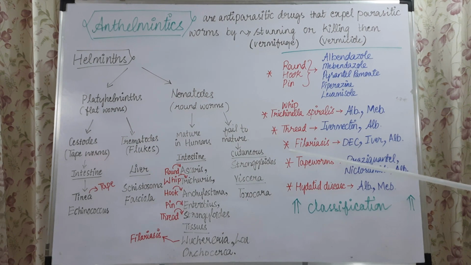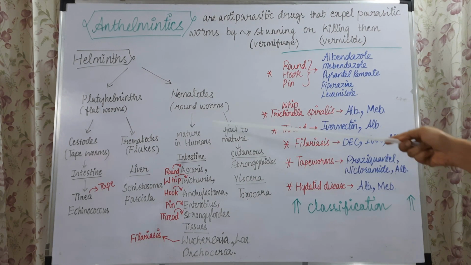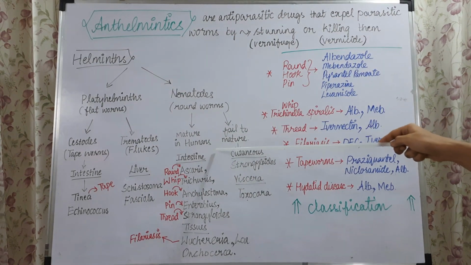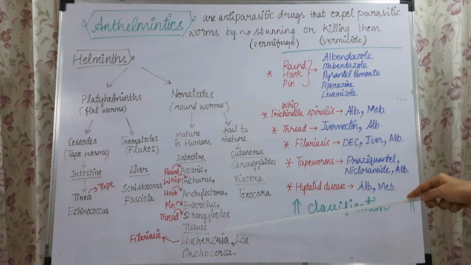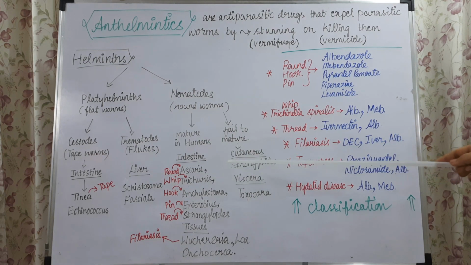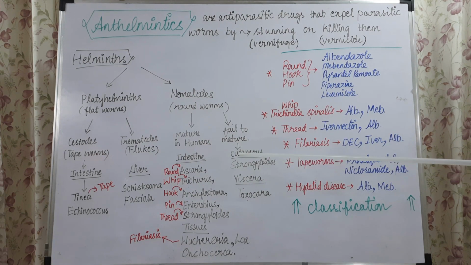They are again of two types based on whether they mature inside the humans or not. If they mature inside the humans, some infect the intestines, and some infect the tissues. The ones that infect the intestine are Ascaris lumbricoides, whose common name is roundworm.